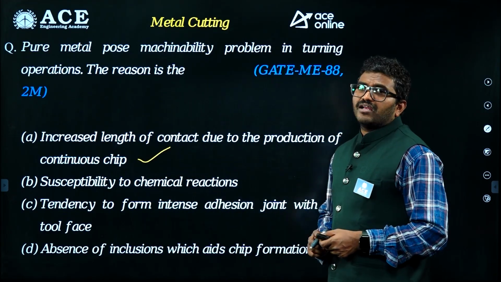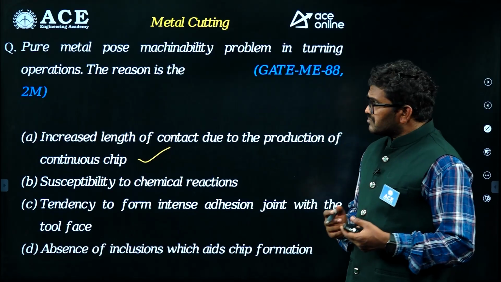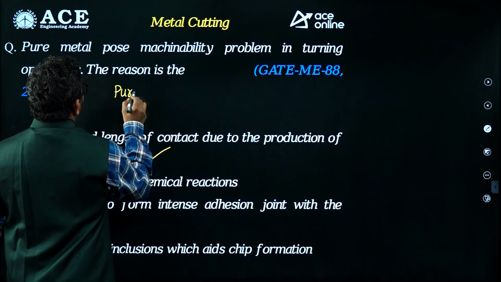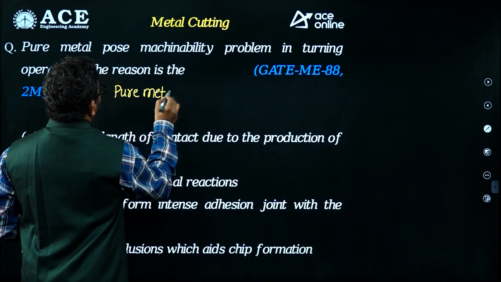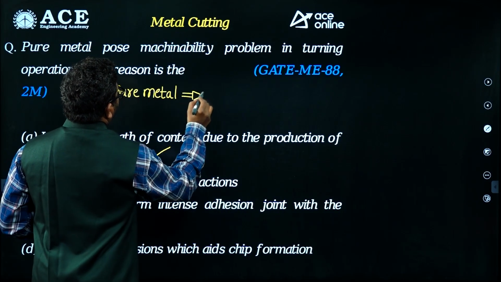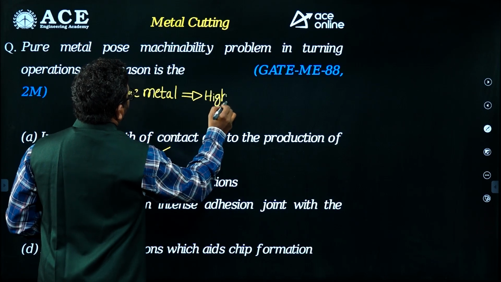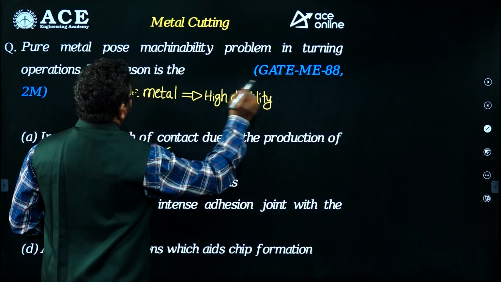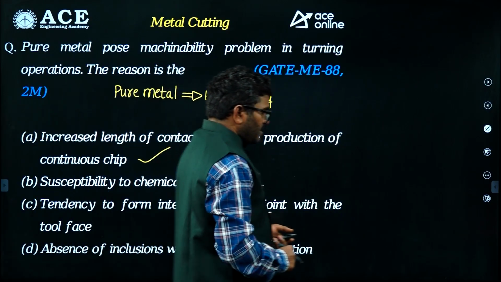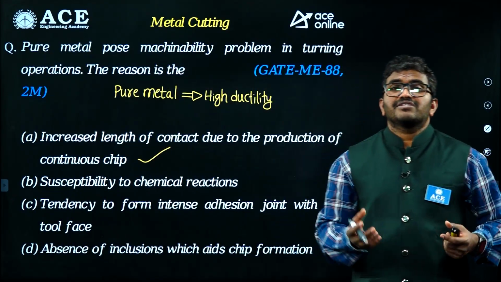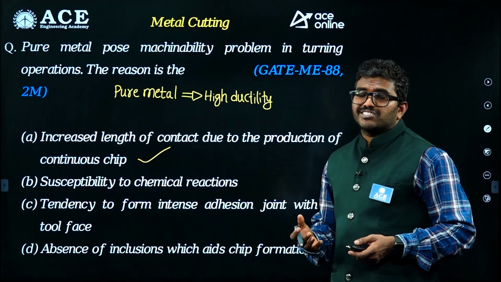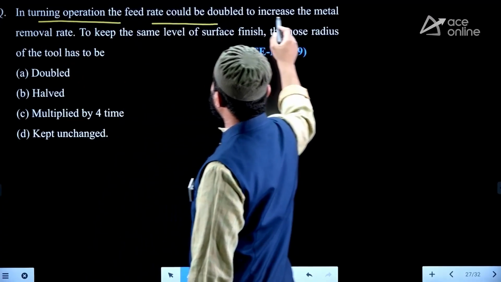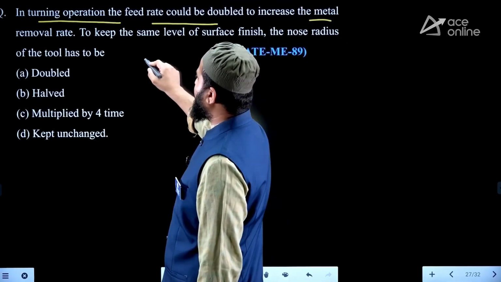So, a pure metal has high ductility. Because of that high ductility, continuous chip is going to be generated. So that length of contact is going to be increased, so that more friction, that's why the machinability problem arises. In turning operation, the feed rate could be doubled to increase the metal removal rate.